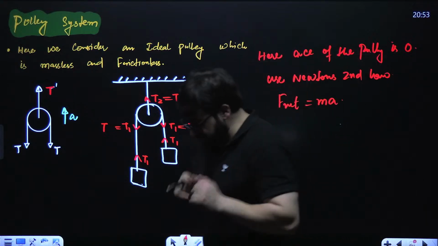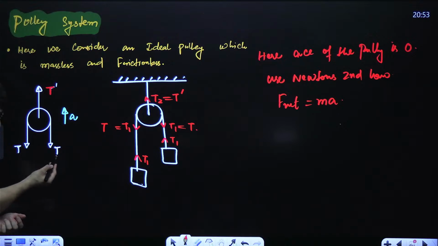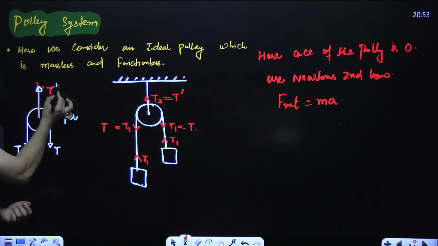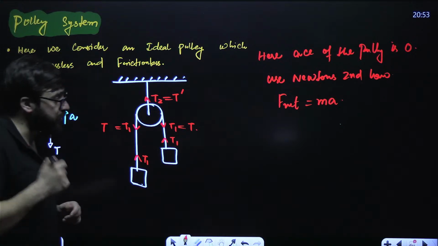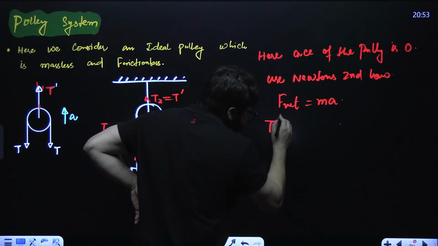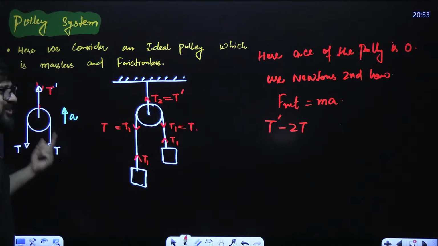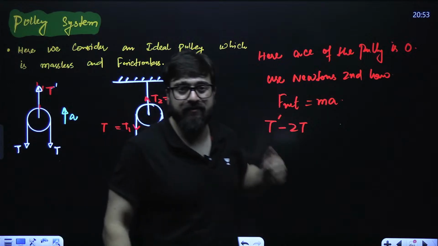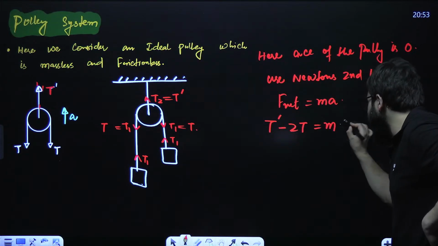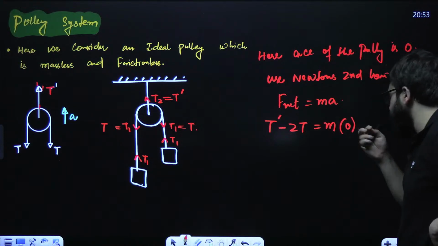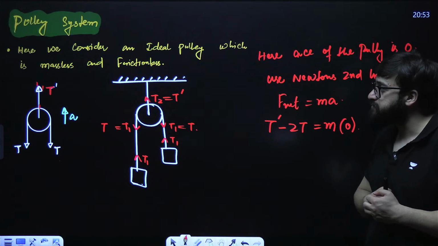What is net force? Guys, see, net force here will be T dash minus, in the upward direction, how much is the force? T dash. In the downward direction, how much is the force? T plus T, that is 2T. So you can say that is T dash minus 2T. Sir, why not 2T minus T dash? Do that also. It's one and the same thing because acceleration is 0 over here. This is equal to mass of the pulley times acceleration, which is, let's suppose, 0.